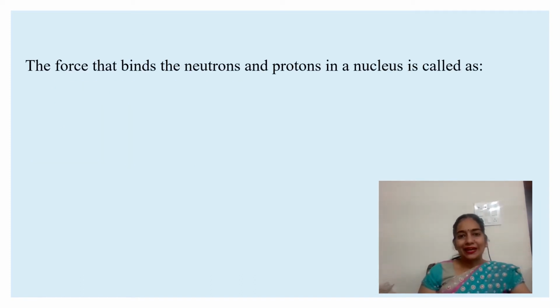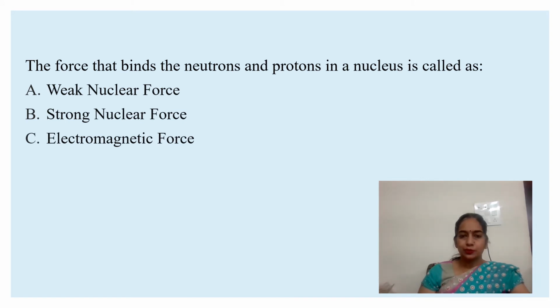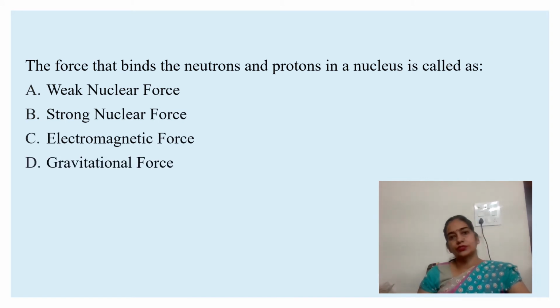The force that binds the neutron and proton in the nucleus is called: weak nuclear forces, strong nuclear forces, electromagnetic forces, or gravitational forces. Strong nuclear force is the force that binds the neutron and proton together in the nucleus. Nuclear forces are the strongest force in nature, 10 to the power 38 times stronger than gravitational forces. Nuclear forces have the shortest range and operate within the nucleus only. So option B is the correct option, strong nuclear forces.